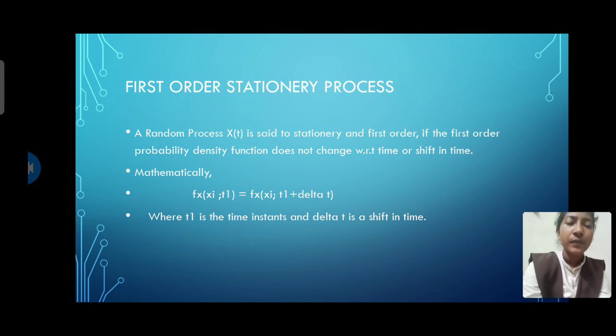Mathematically we can write f_X(x1; t1) = f_X(x1; t1 + Δt). Δt is nothing but the shift in time, whereas t1 is the time instance.